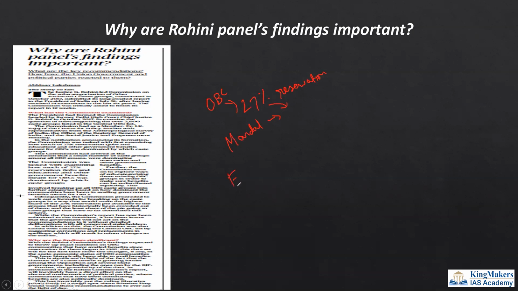Now there is even something called the EWS category, that is the economically weaker section category. They have a 10% reservation. So this is called the mandalization of politics. That is, people are demanding reservation, and this is becoming a political issue. This we know.